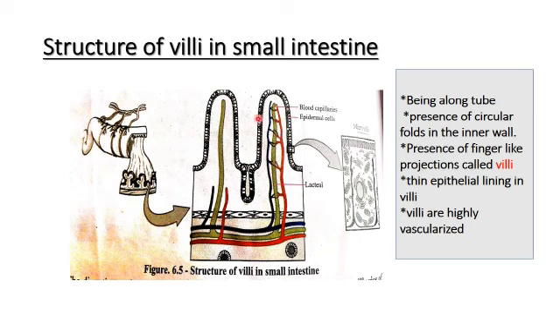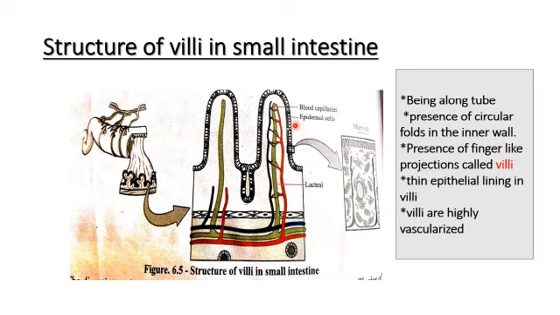And the villi are highly vascularized, which means a number of blood capillaries are around the villi. So these are the adaptations for absorption in the small intestine. There may be a question: what is the small part that helps absorption in the small intestine?